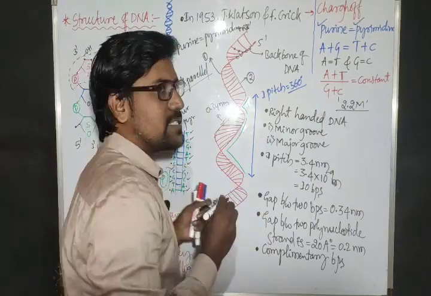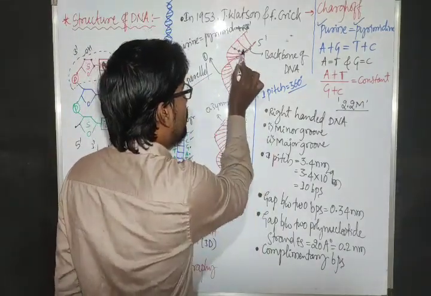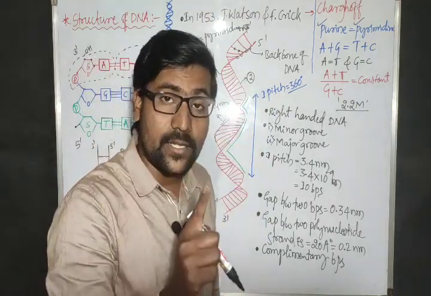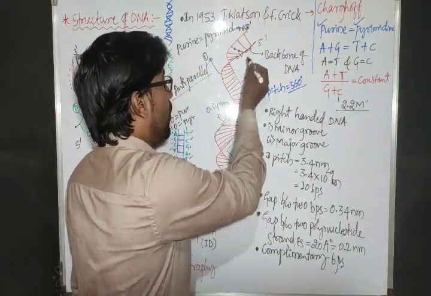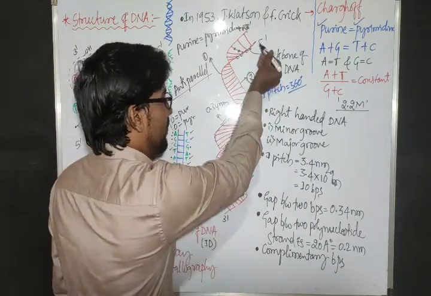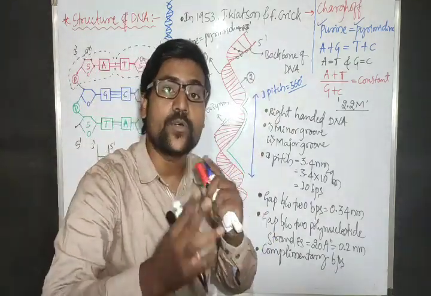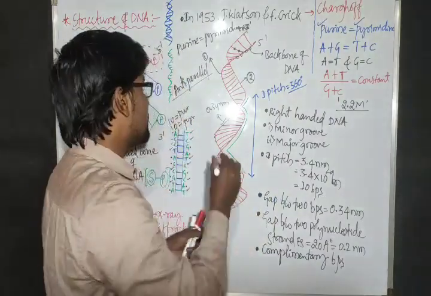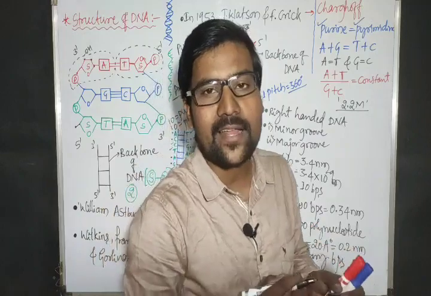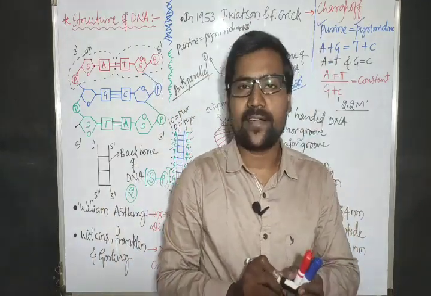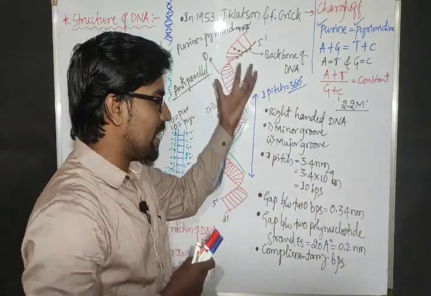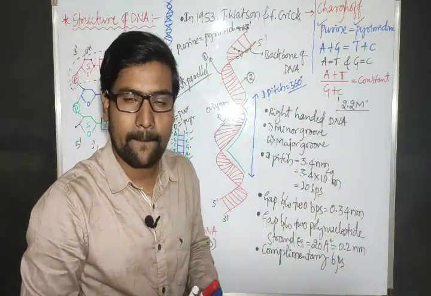So what does it indicate? See here, in between the two strands the gap is constant. But one strand's direction is 3 prime to 5 prime, another strand is 5 prime to 3 prime. That means the direction is opposite. Hence we consider them as anti-parallel strands. Both the strands are anti-parallel. Yes, this is how we can see the structure of DNA.